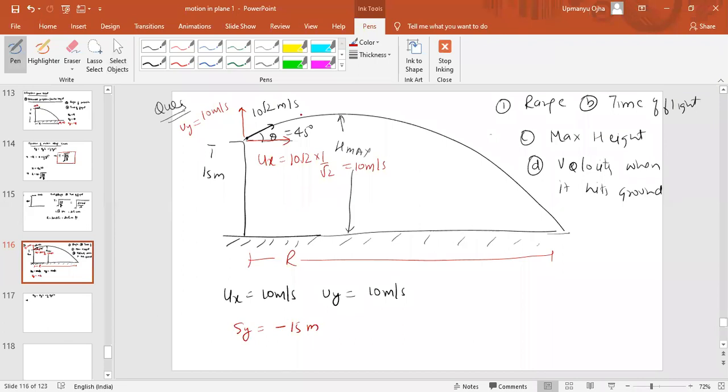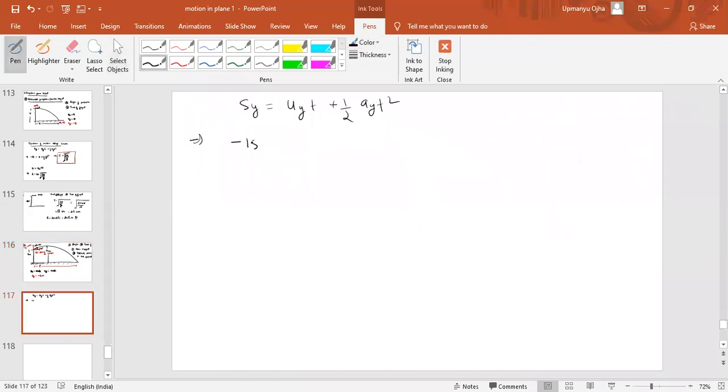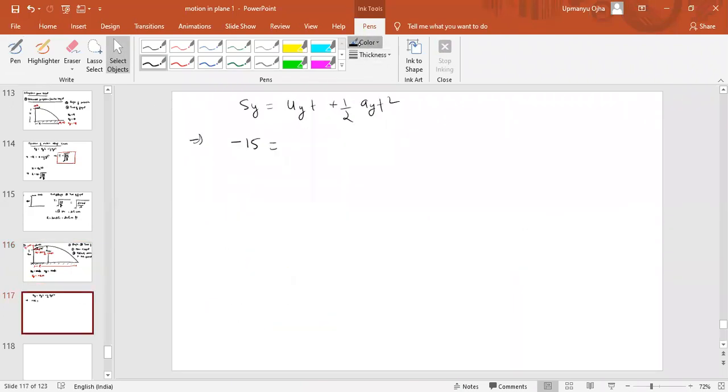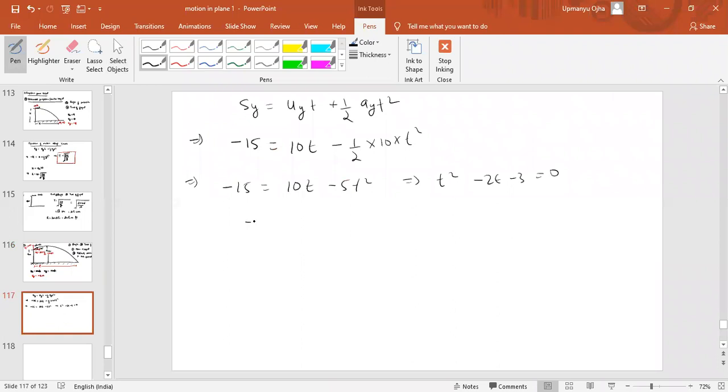So can we use this equation here: minus 15 equal to uy t minus half g t square. Now what is uy here? 10. So 10 into t, minus half into 10 into t square. We'll get minus 15 equal to 10t minus 5t square. We can write this equation as t square minus 2t minus 3 equal to 0. If you solve, you get the time of the flight t equal to 3 seconds. So that is the first part. The time of the flight is equal to 3 seconds.